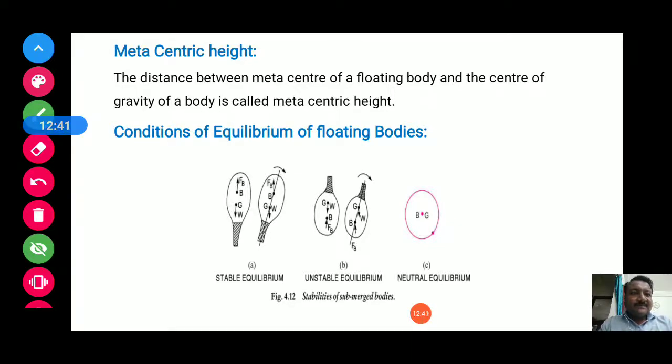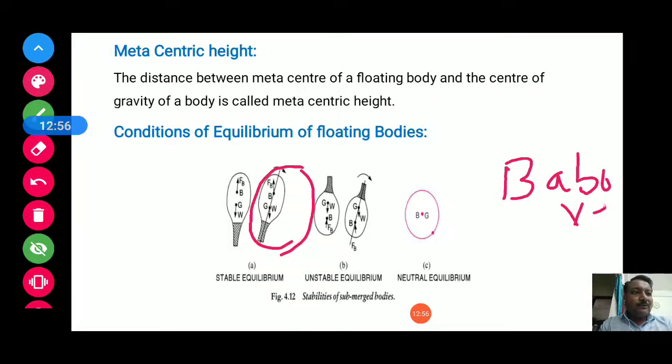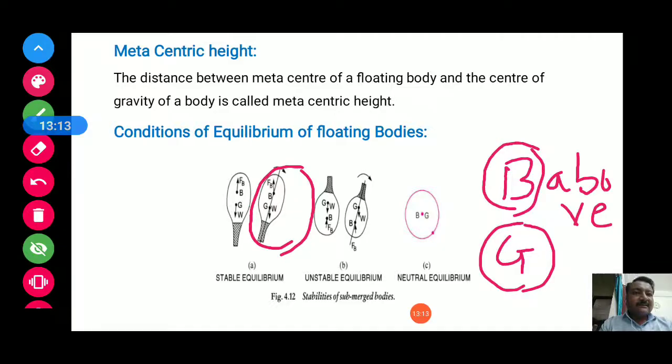So in the second figure, it is clear that after giving a small angular displacement, B is above G. When the buoyant point B is above the center of gravity G, that condition is called stable equilibrium.